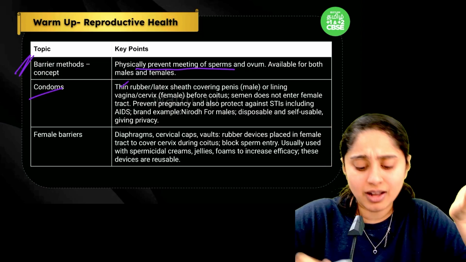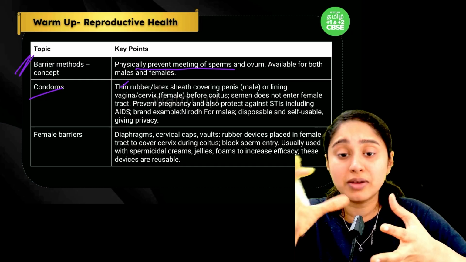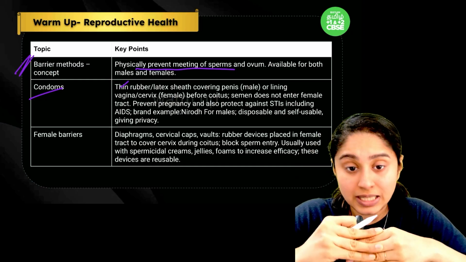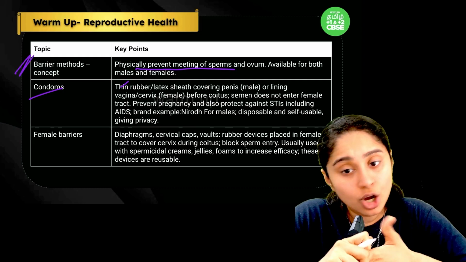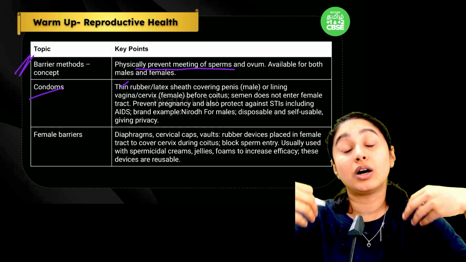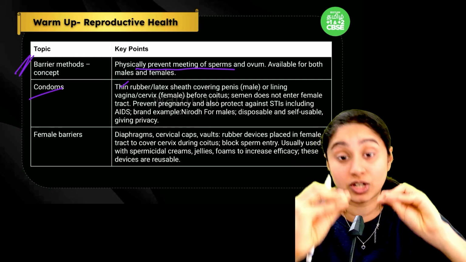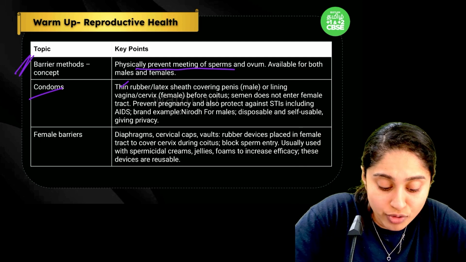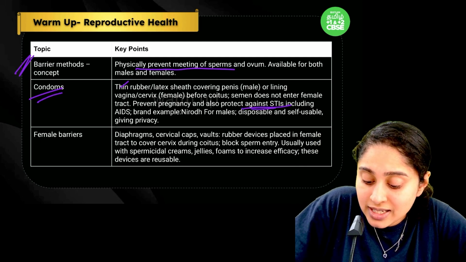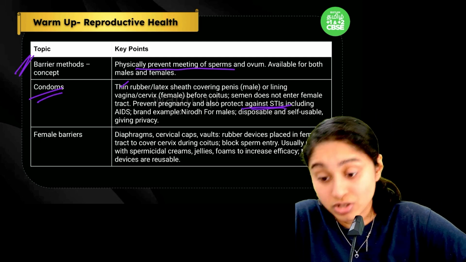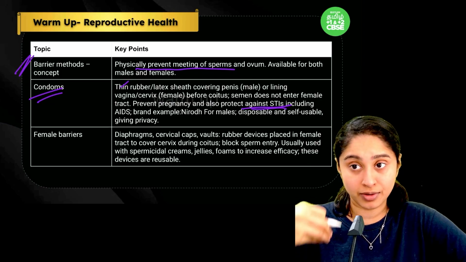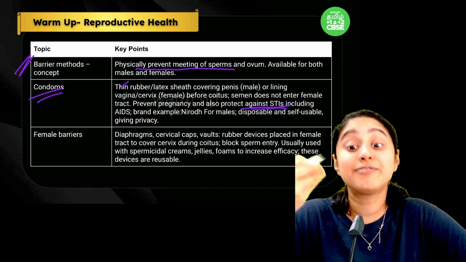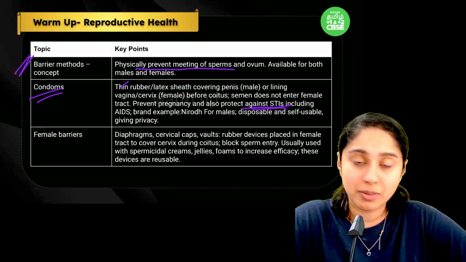So it's a thin rubber latex, which the male will use to cover the penis. Sometimes the female also can use this to cover the cervix just before the coitus. Now, not just preventing an unwanted pregnancy, the use of condoms can protect against sexually transmitted infections also. That is why this is a very good and a preferred method of contraception among the people.